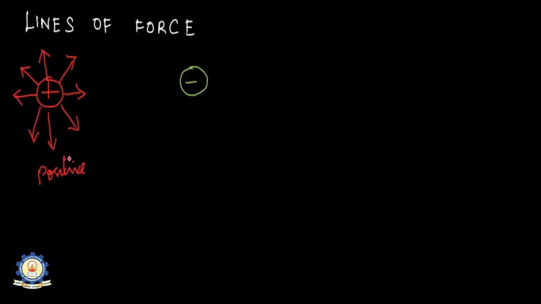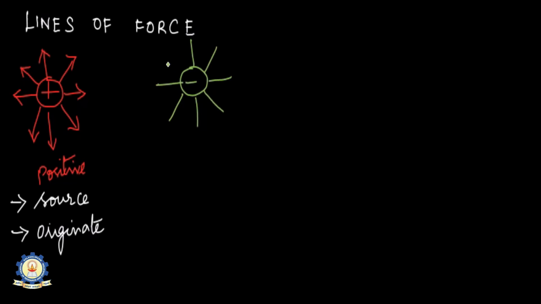And I have marked the arrows outward, which means that the positive charge acts as a source, where the lines of force emanate or originate. Whereas for the negative charge, I'll mark the same lines of force in all directions.